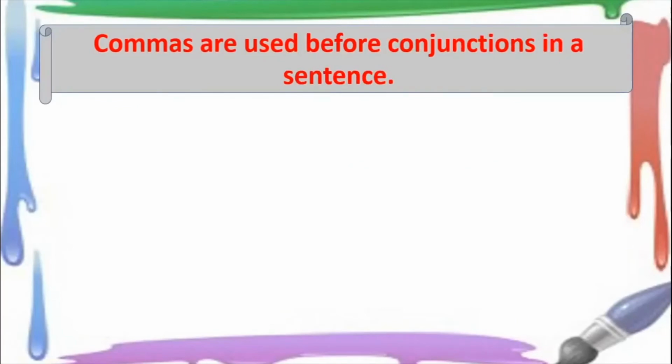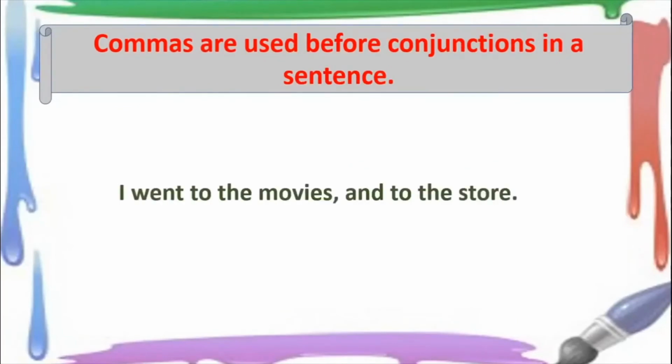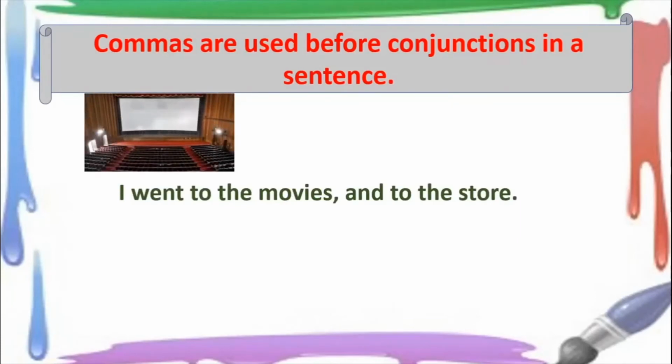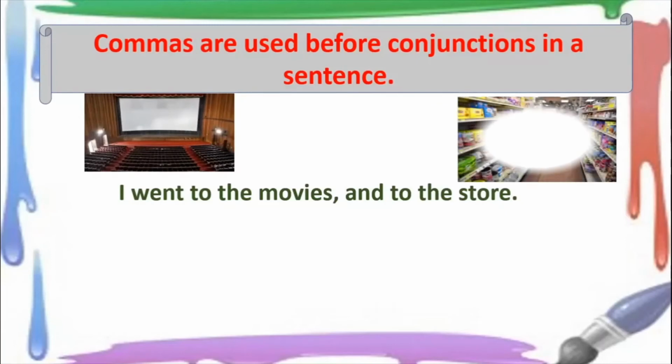Commas are also used before conjunctions in a sentence. Conjunction. Which is a conjunction here? It is and. So I went to the movies and I went to the store. So a conjunction is used to in fact join 2 sentences together. So I went to the movies, comma, and to the store. Okay, so I've used the conjunction and here today.